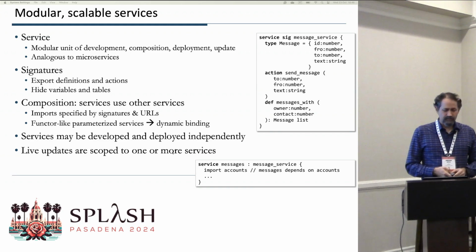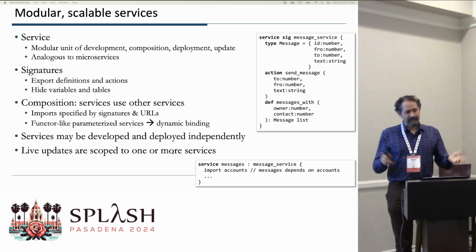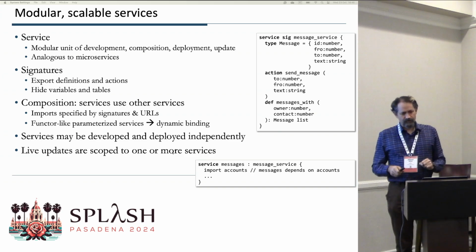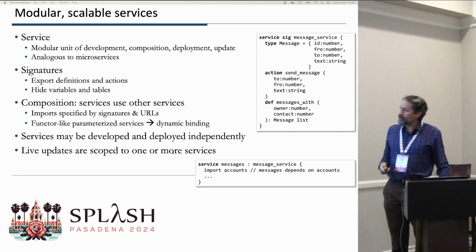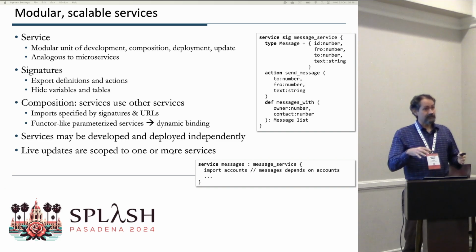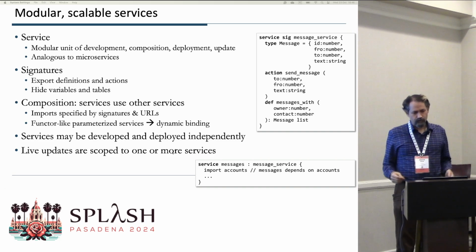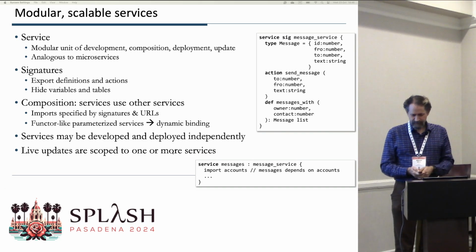We wanted to provide the ability for these services to be developed and deployed independently, either by different organizations within a company, or maybe even different organizations working together as peers. And live updates can be scoped to a service and not affect the outside world, or they can go across services and allow several services to be coordinated and updated together.